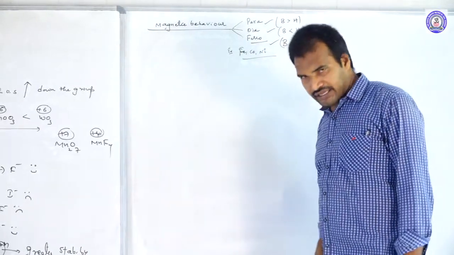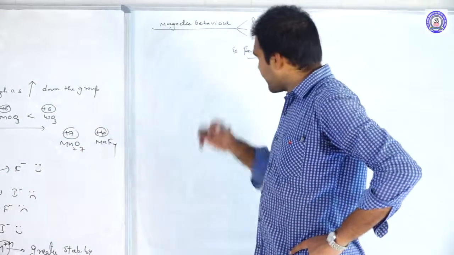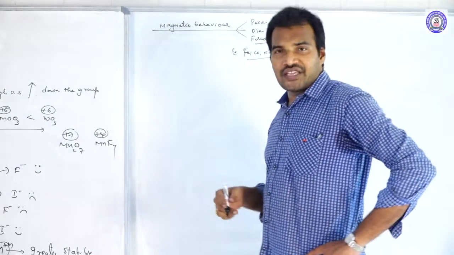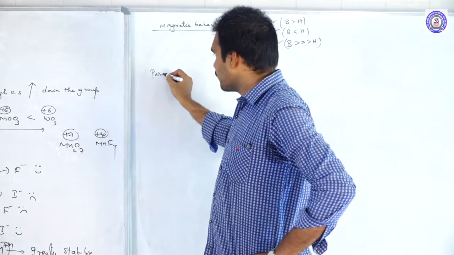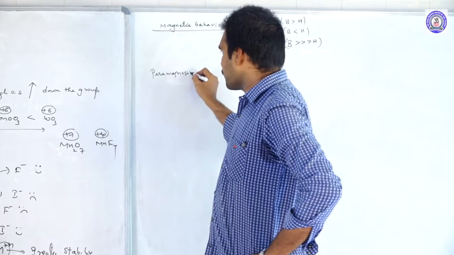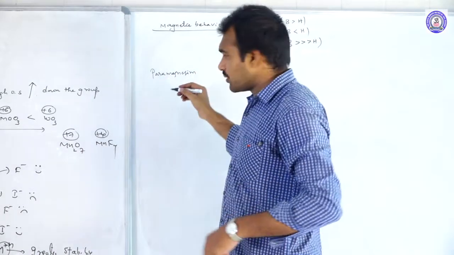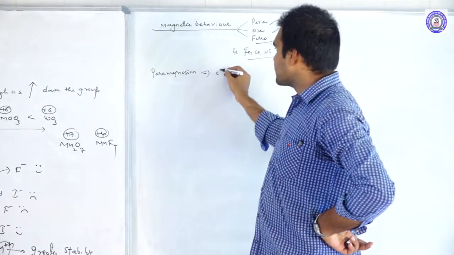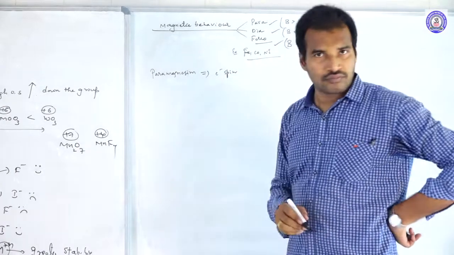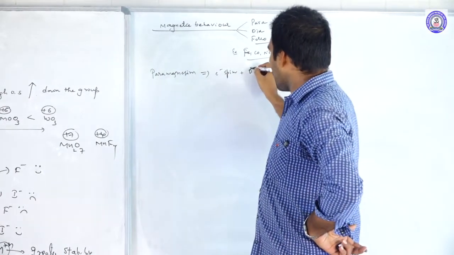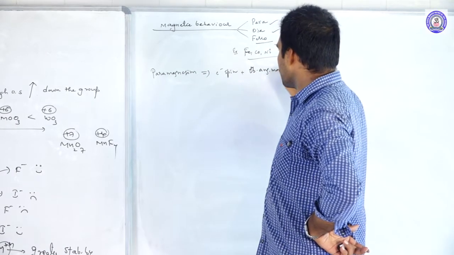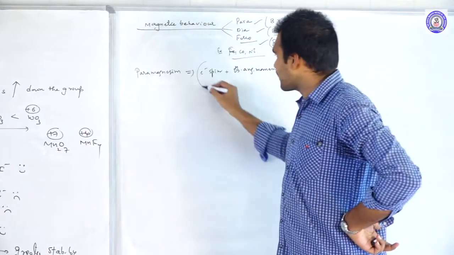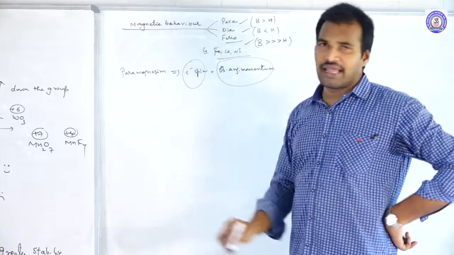Okay, next move on to the next one. In this magnetic behavior, this is not the important thing here. This is a general basic idea. Now coming to the point. In magnetic behavior, the paramagnetism of paramagnetic substances depends on two factors: electronic spin and also orbital angular momentum.